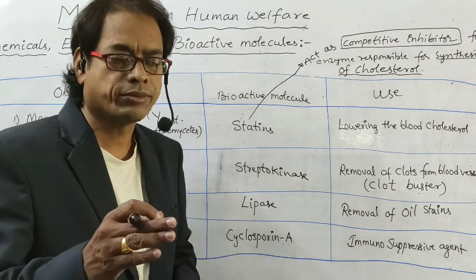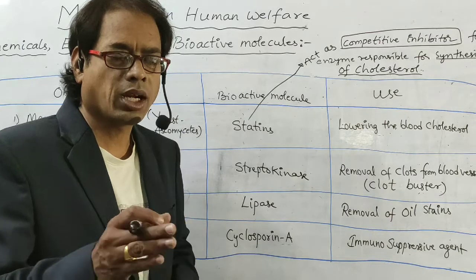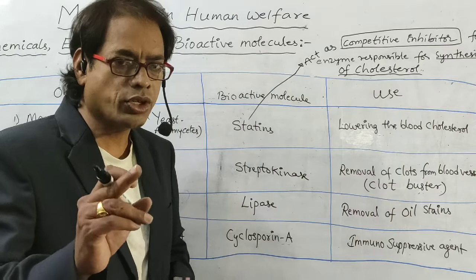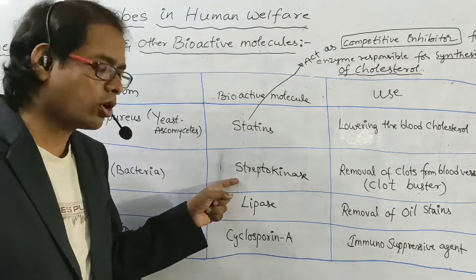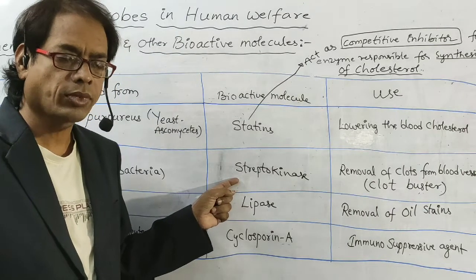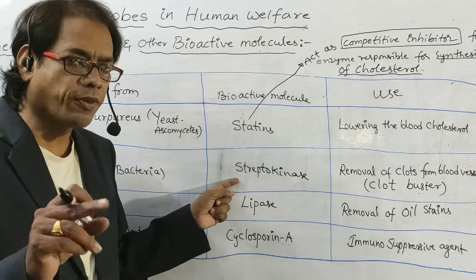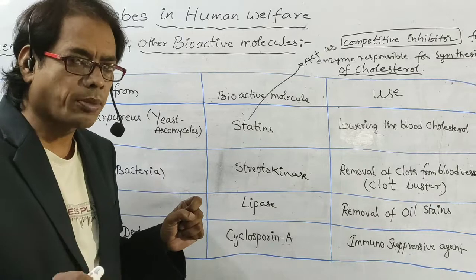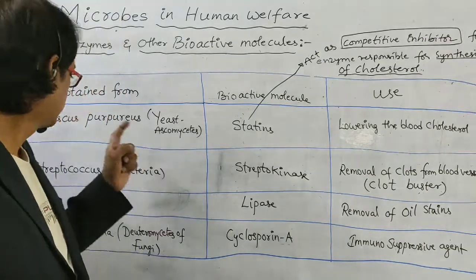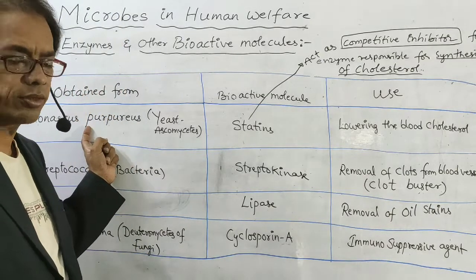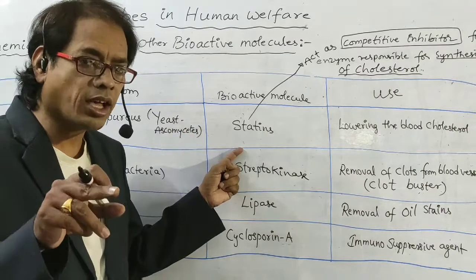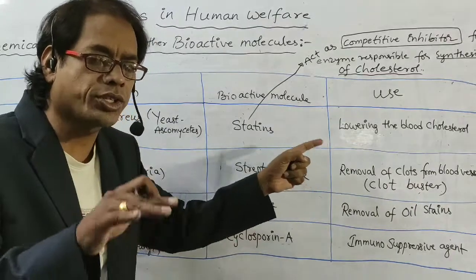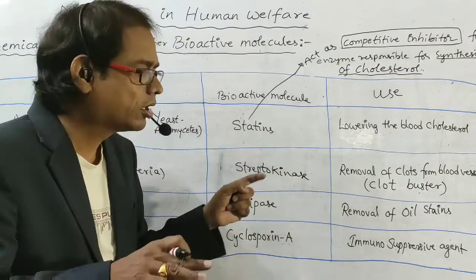To remove the blood clots in blood vessels of heart attack patients, which one is used? Streptokinase, obtained from Streptococcus. Statins are obtained from Monascus purpureus. Statins are used for lowering the blood cholesterol.